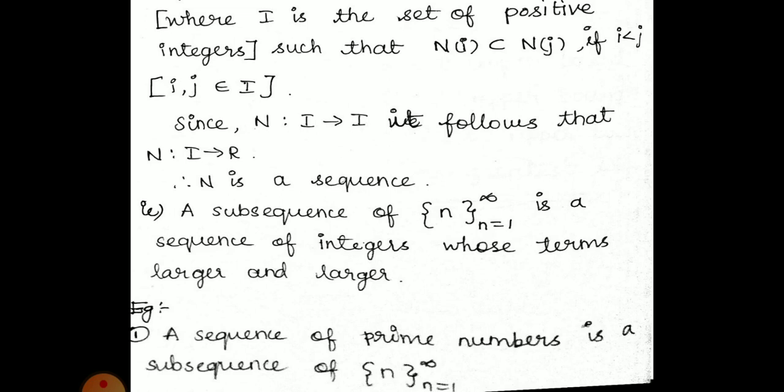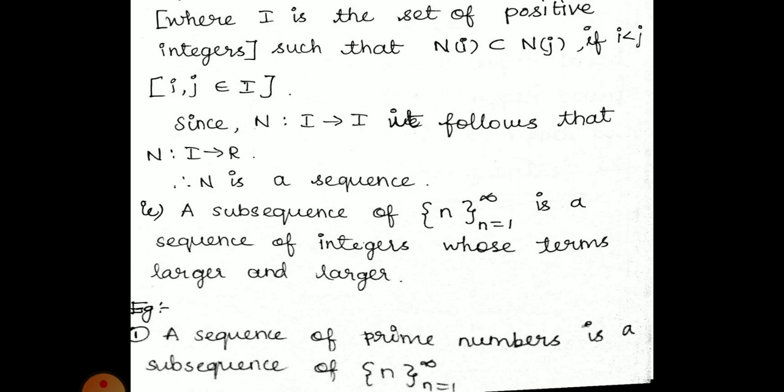Since n is mapping from I to I, it follows that n is mapping from I to R, because it comes under the sequence. So obviously it has to be I to R. Therefore n is a sequence they have given. Now a subsequence n bracket of n, that is n equal to 1 to infinity, is a sequence of integers whose terms are larger and larger. Here they are mentioning larger and larger as an infinite sequence or infinite subsequence. Now we are going to see the example in that.